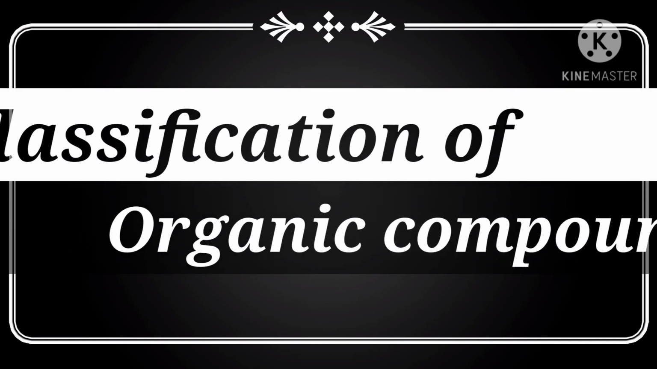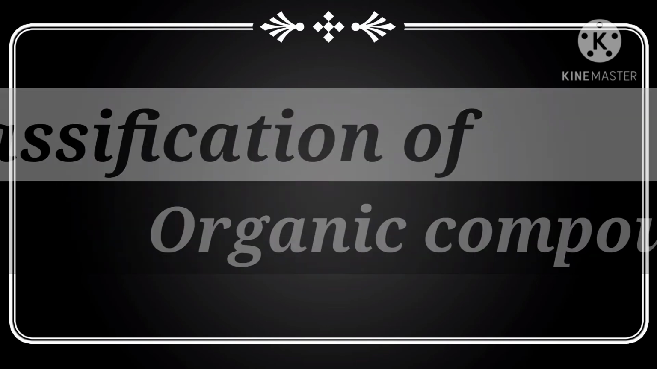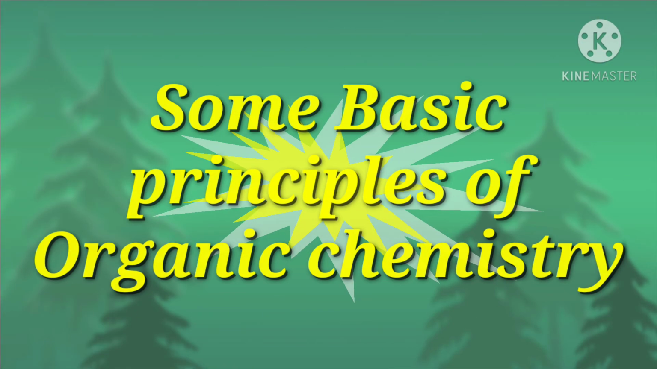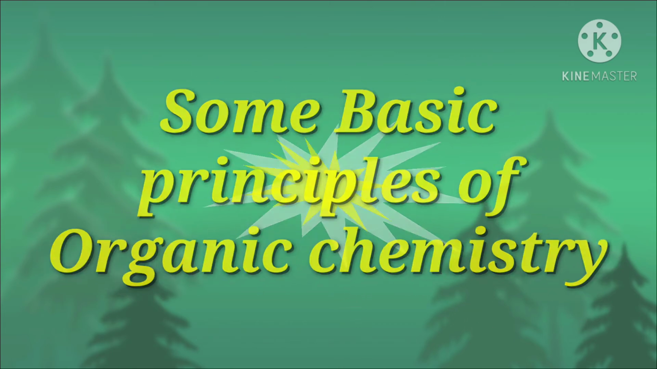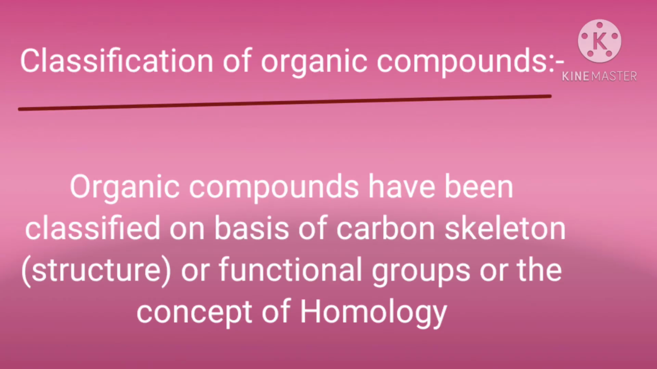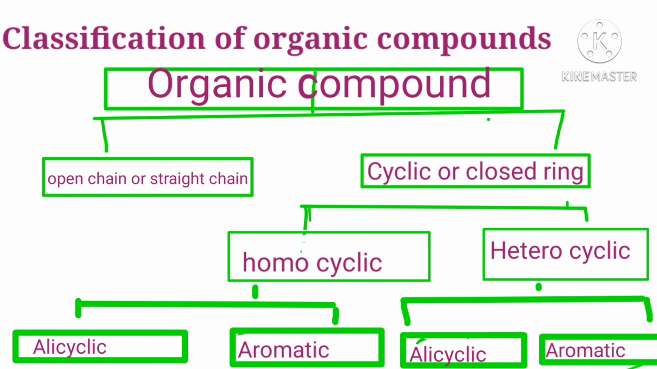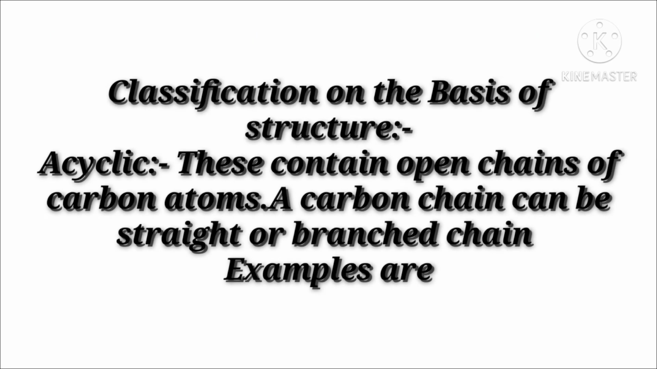Today's topic is classification of organic compounds. This topic is from some basic principles of organic chemistry. The organic compounds have been classified on the basis of carbon skeleton, or functional groups, or the concept of homology. On the basis of structure, the compounds are acyclic compounds and cyclic compounds.